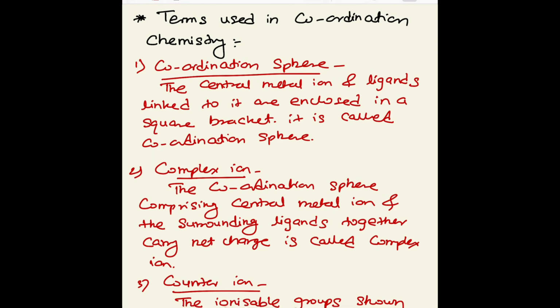The example is, suppose I take K4[Fe(CN)6]. In that case, the 4 potassium ions are present outside the square bracket and Fe(CN)6 is inside the square bracket. That inside the square bracket is known as the coordination sphere, and where potassium is present is known as the ionization sphere, and that potassium is known as a counter ion.